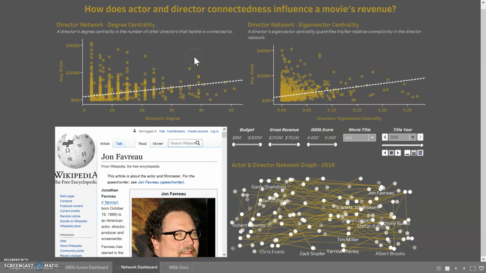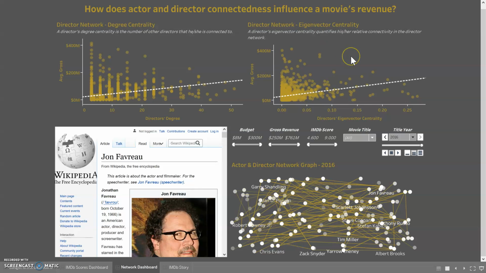So we first have a scatter plot over here that represents the director's degree, so how many other directors he or she is connected to, related to that director's average gross revenue for all of his or her movies. So we can see a little bit of a positive relationship between the two, indicating that a director that is connected to more directors might have a higher gross revenue on average.